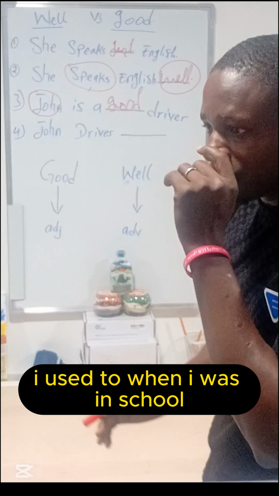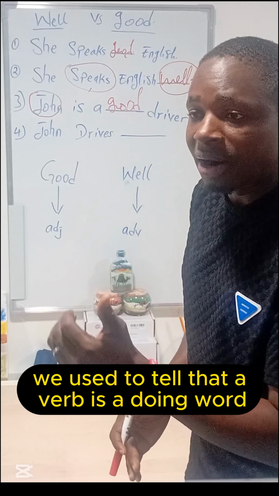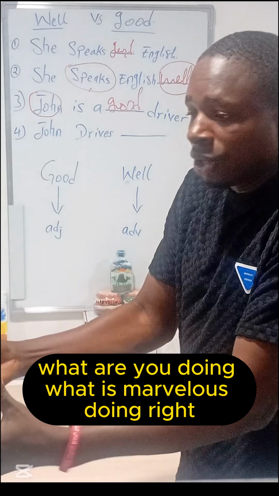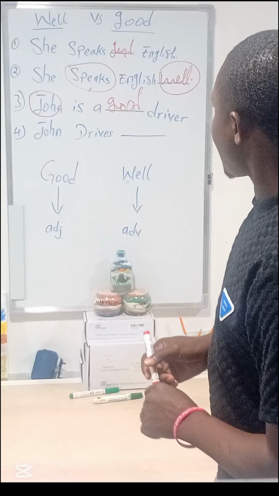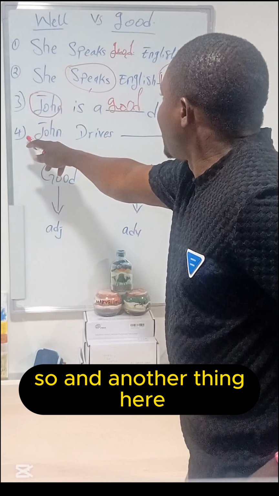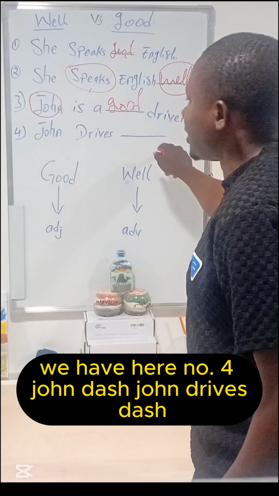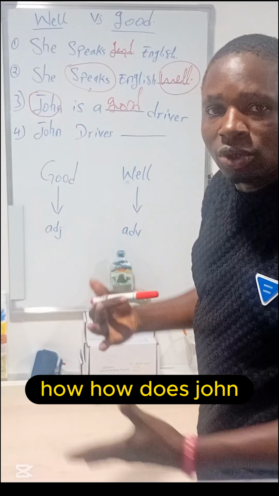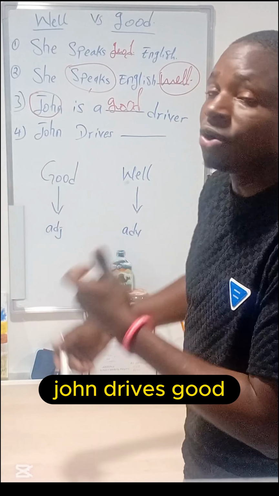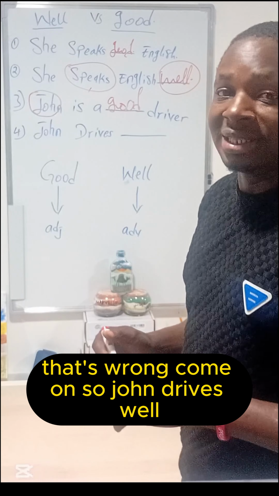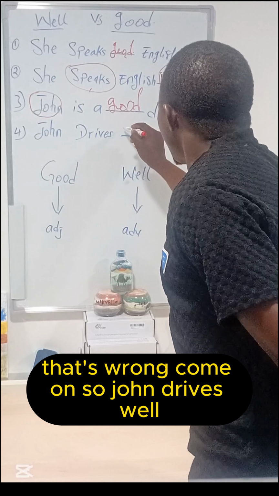When I was in school, in my basic class back then, we used to say that a verb is a doing word. What are you doing? What is Marvelous doing? Great. Another thing here, number four, John drives dash. How is John doing it? John drives good. Is it okay? No, that's wrong. So John drives well.